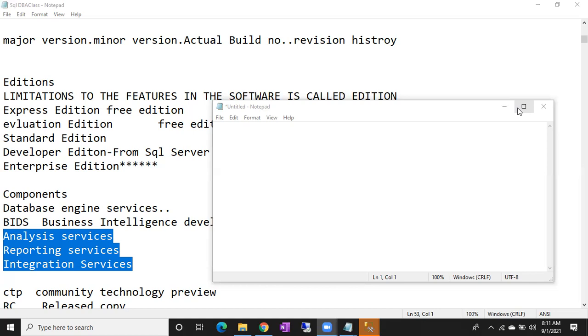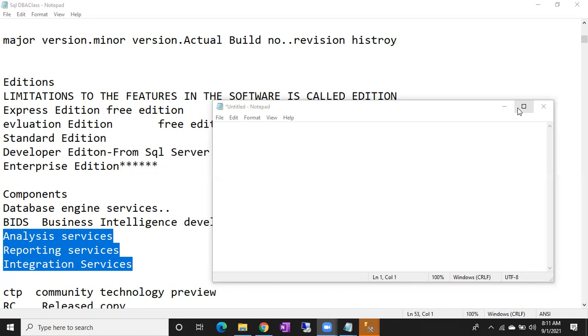Express Edition, Evaluation Edition, Developer Edition. Developer Edition is also free from 2017, right? So if you are using Developer Edition from 2017, that also you cannot install on a production environment. Apart from Express, you can install everything, right? Enterprise Edition you can install on a production environment. Developer Edition, Standard Edition, of course you cannot install on the production environment.